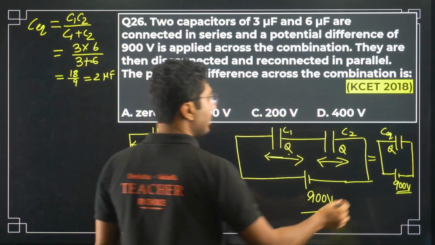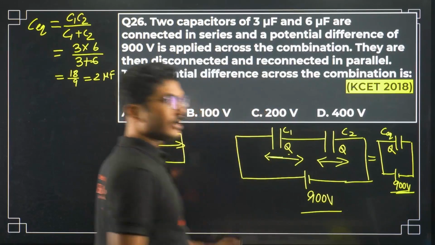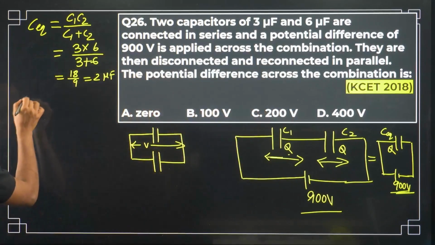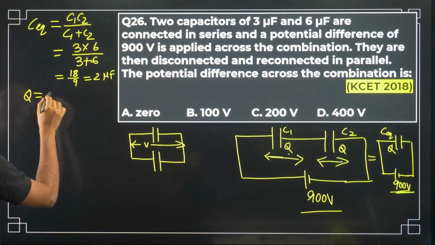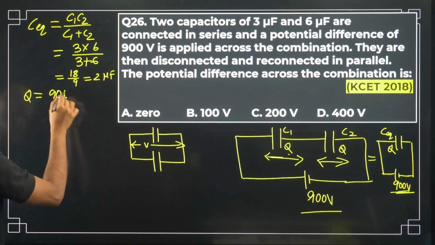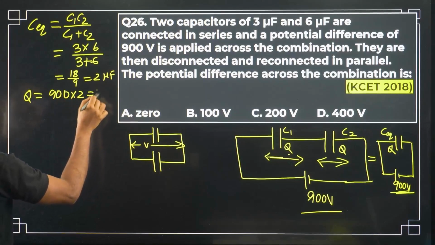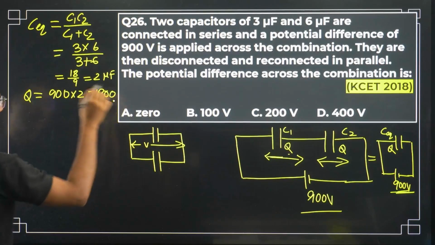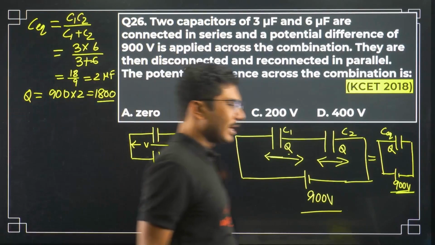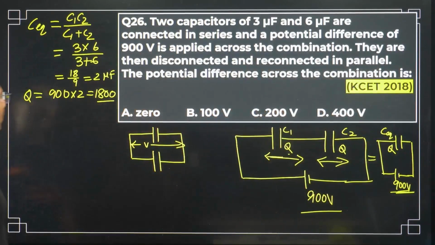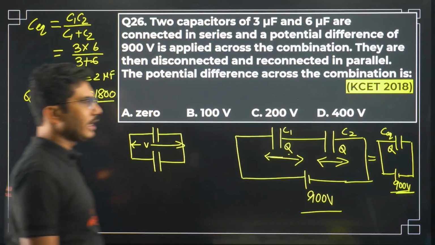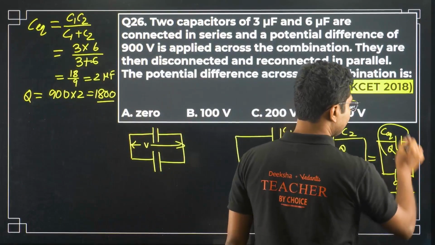Now the voltage across that is 900 volt. So what will be the charge? Charge Q will be equal to CV, 900 into 2 microfarad, that is 1800 microcoulomb. Anyway, I am keeping it like this only, I am not adding microcoulomb. So 1800 microcoulomb is the charge on the equivalent capacitor.